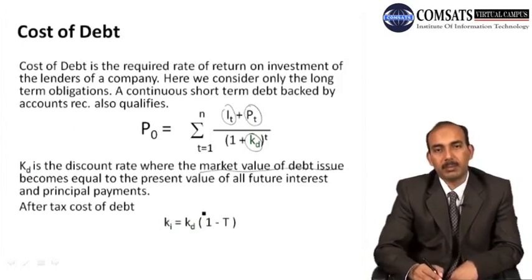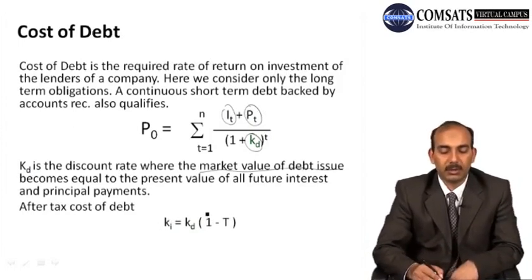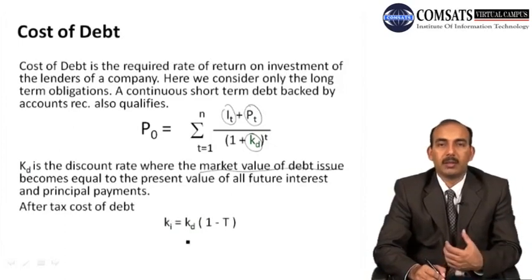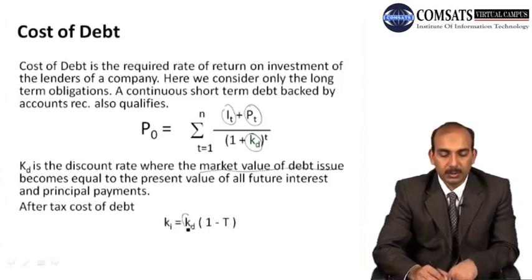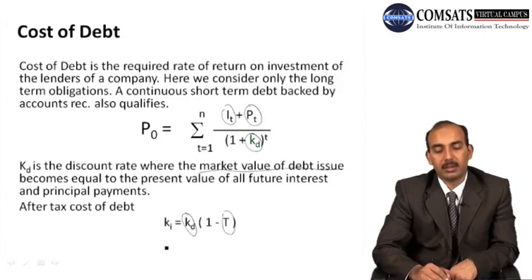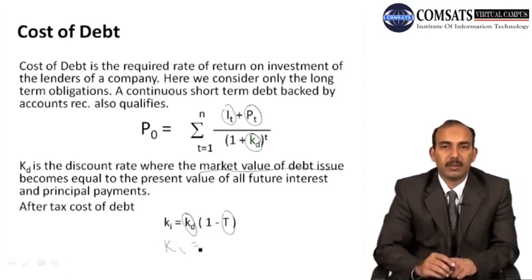Now the firm has a tax advantage here. Whenever the firm is going to pay any interest on a debt, the firm can take the tax advantage. So we use KD and we use the tax advantage here, that is we have KI, that is rate of return after tax.